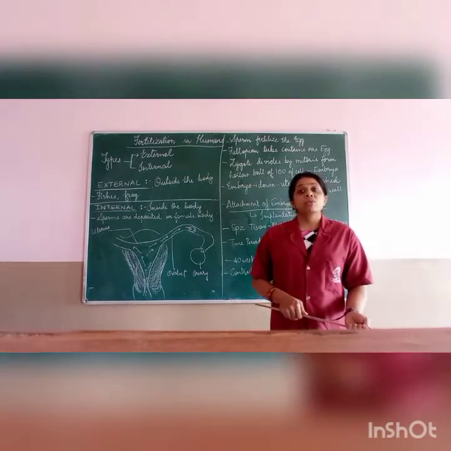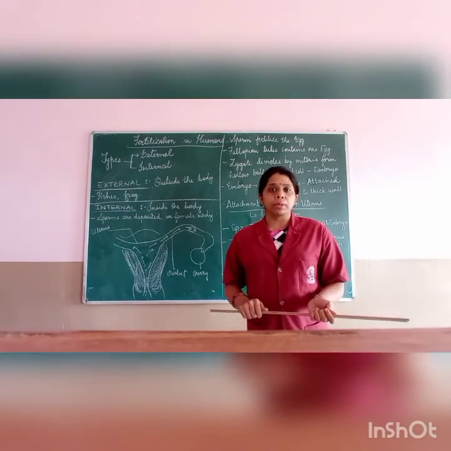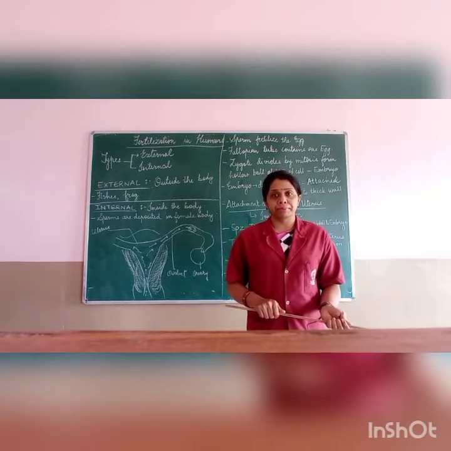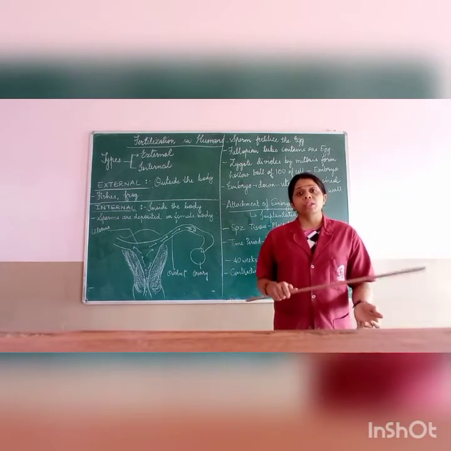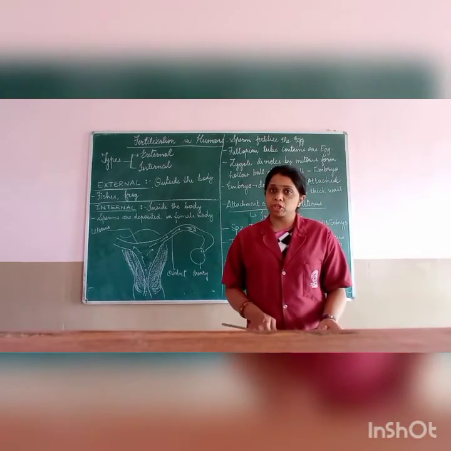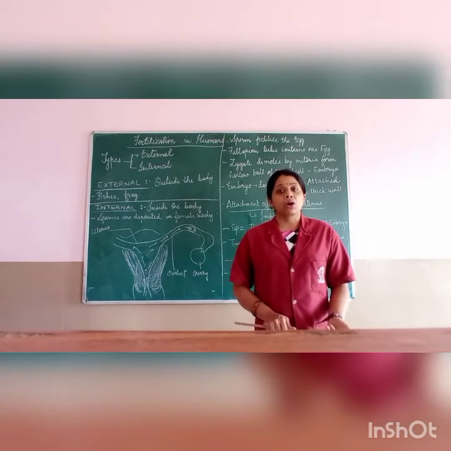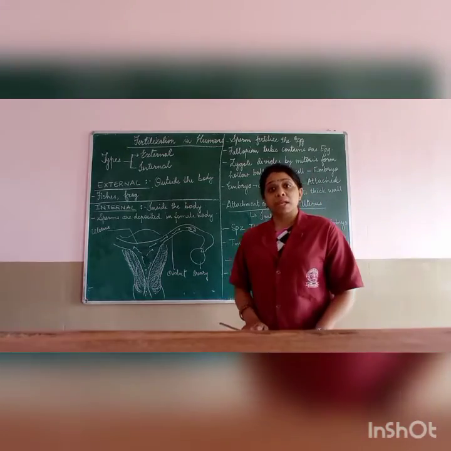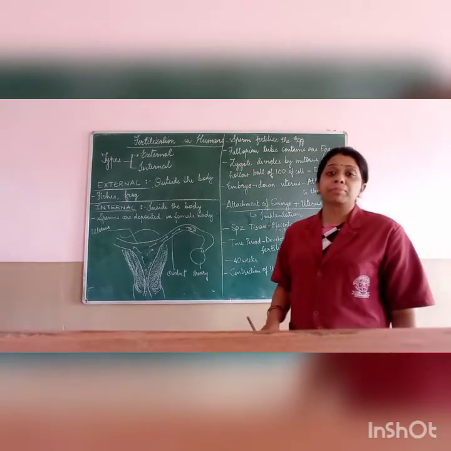This placenta will provide all the requirements of the embryo or the baby. It will provide nourishment and respiration, and at the same time it will carry out excretion for the embryo. So the placenta plays a major role in the development of the baby.